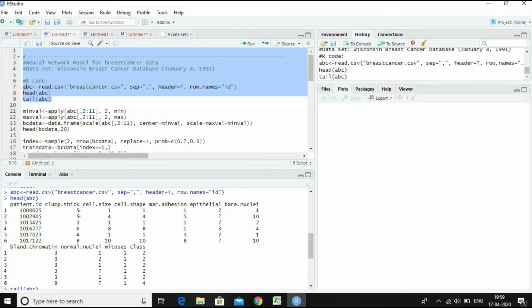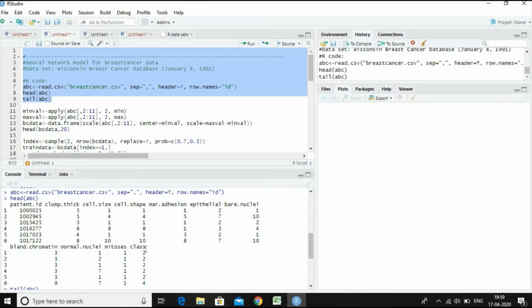Patient ID, cell clump thickness, cell size, cell shape, marginal adhesion, epithelial, bare nuclei, bland chromatin, normal nuclei, mitosis. These are the 9 regressor variables, the independent variables, which are the measurements taken on the tumor cell from the breast cancer tissues.